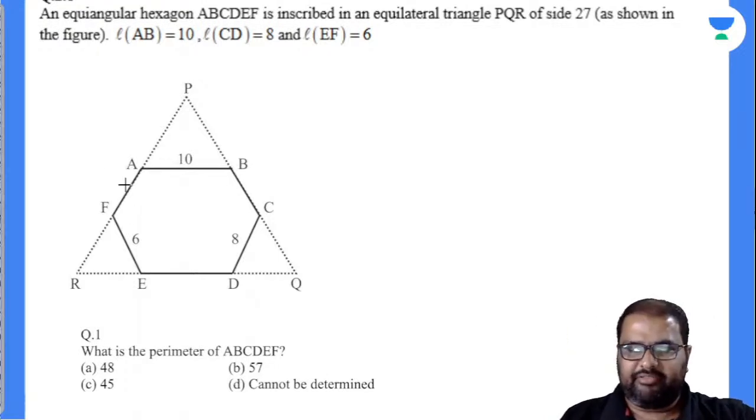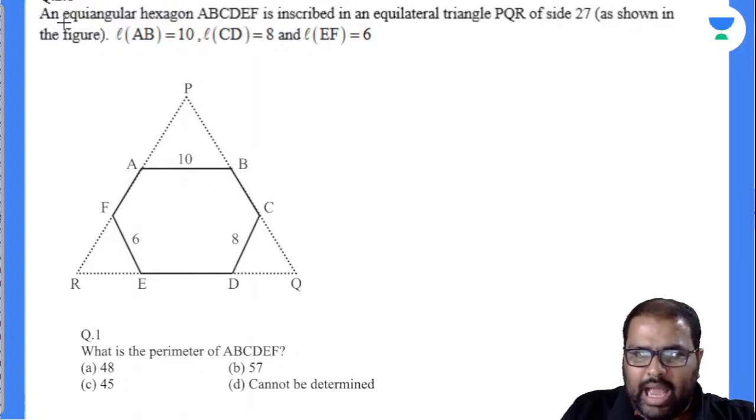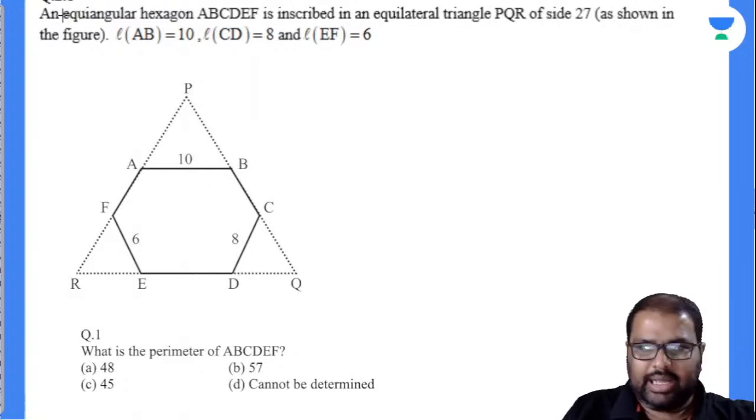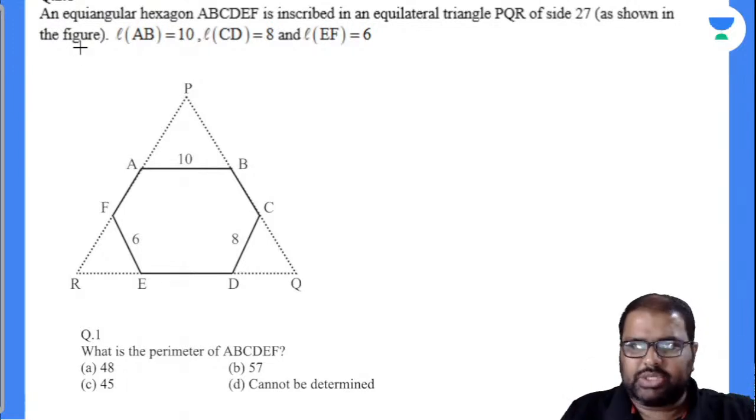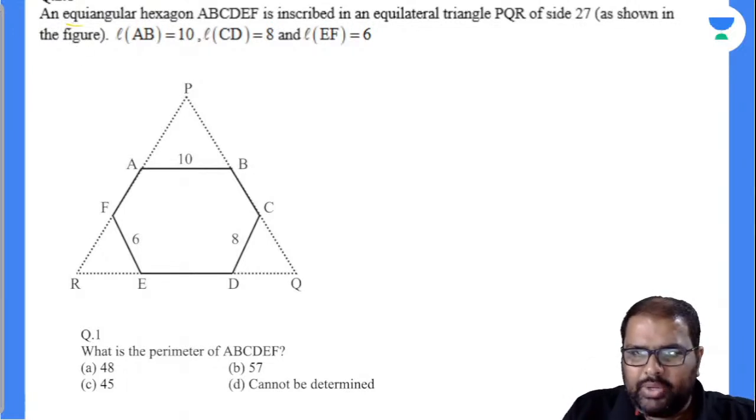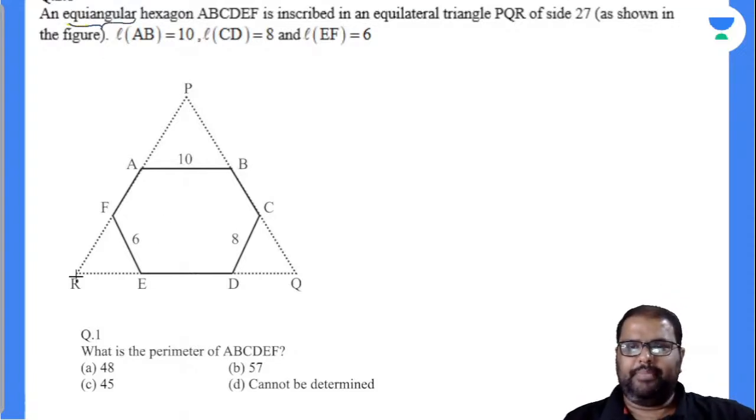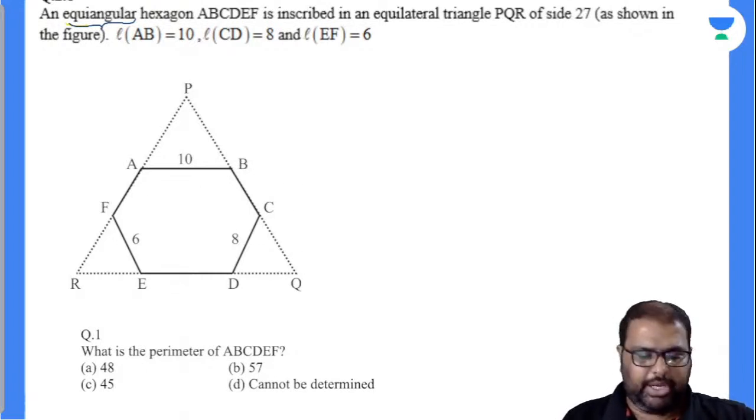Observe the question carefully. An equiangular, it is not equilateral, hexagon. I mean, it is not a regular hexagon. Equiangular means sides are not the same, but angles are the same. ABCDEF is inscribed in an equilateral triangle PQR of side 27 as shown in the figure. AB length is given as 10, CD length is given as 8, and EF length is given as 6.